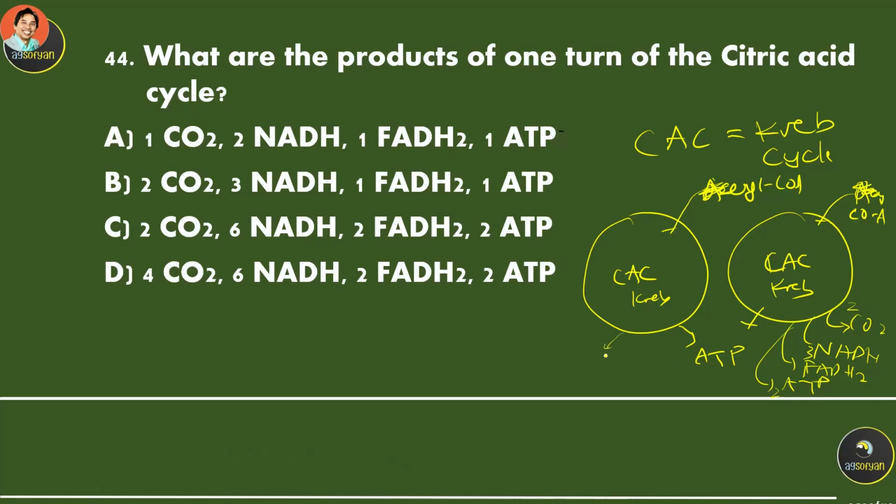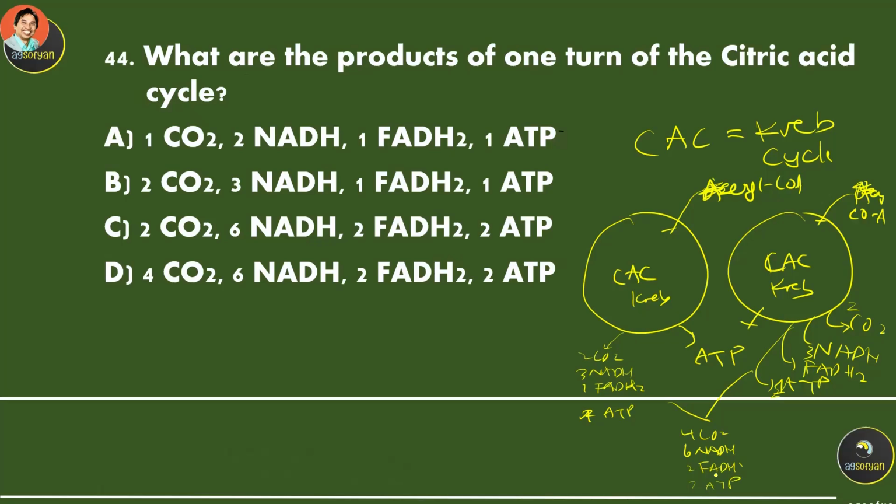The other cycle over here will also produce 2 carbon dioxide, 3 NADH, 1 FADH2, and 1 ATP. If you combine them together, there will be 4 carbon dioxide, 6 NADH, 2 FADH2, and 2 ATP.